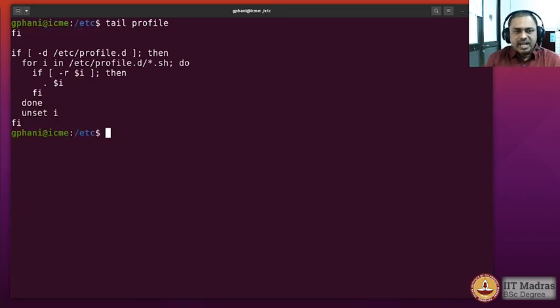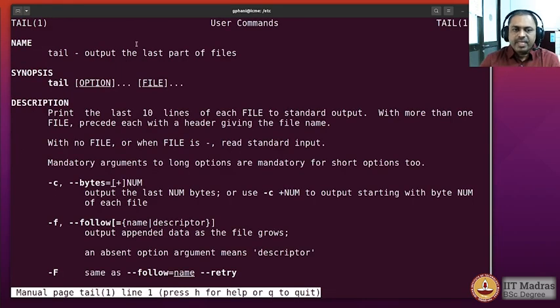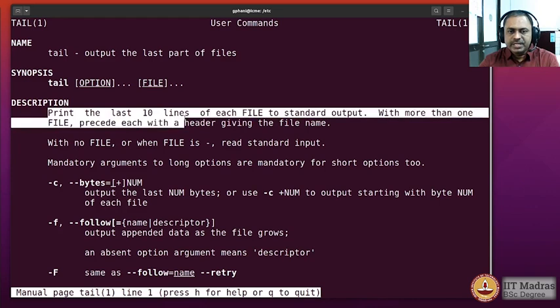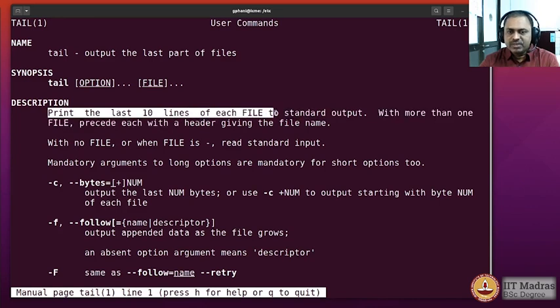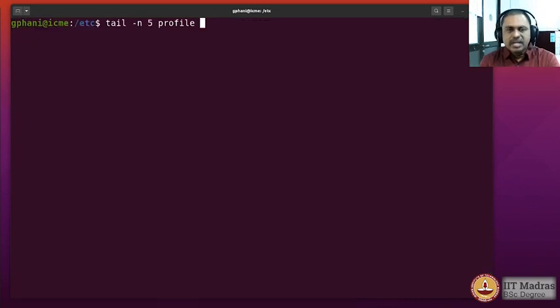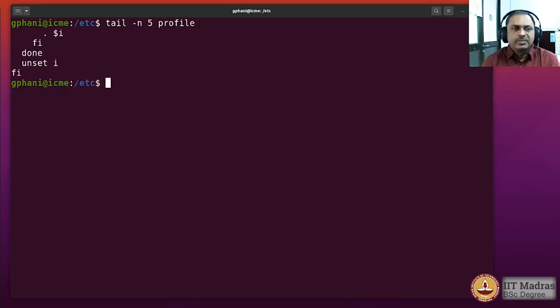So you can see that the last 10 lines are there. Let us look at the man page for tail, and it tells you that it prints the last 10 lines of the file to the screen. So just like the head command, the tail command also supports reducing or increasing the number of lines that are to be displayed. So here I am trying to show the last 5 lines of the file profile,